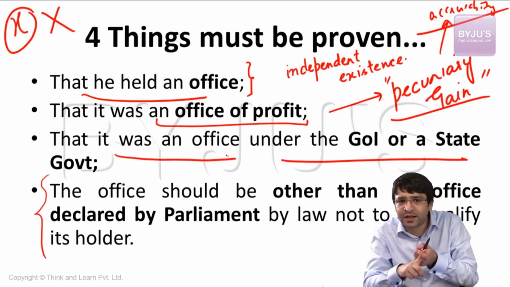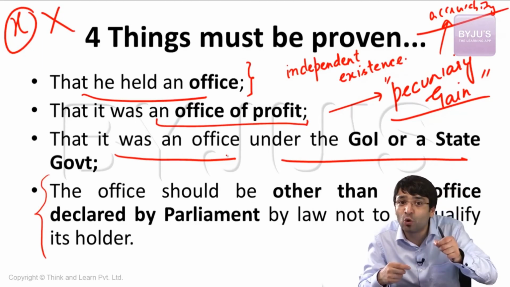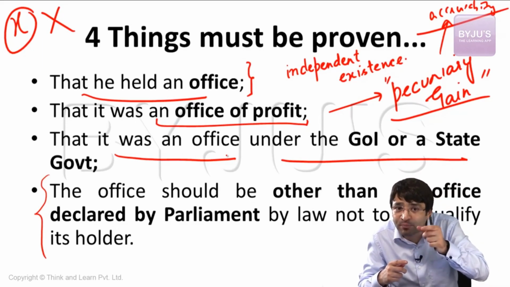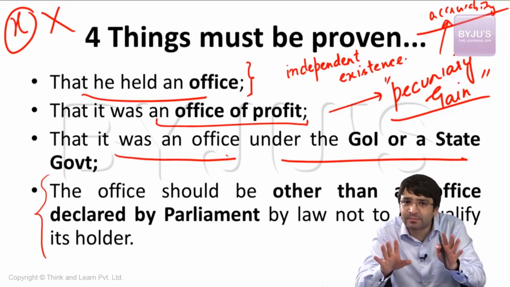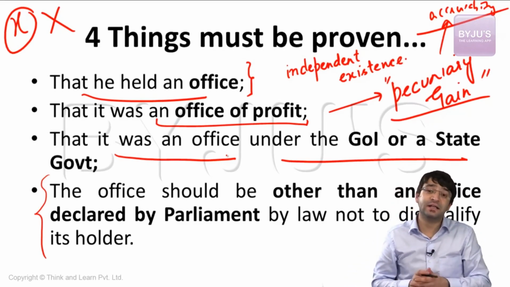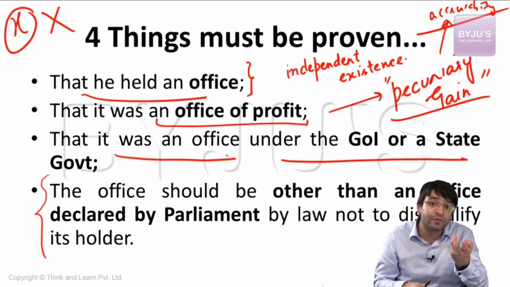Does government have the responsibility of evaluating the performance of its holder? Does government look into how you are performing by holding that office? Is performance appraisal done by the government? Then it is an office of profit. So these conditions are to be kept in mind while deciding whether an office is an office of profit or it is not an office of profit.